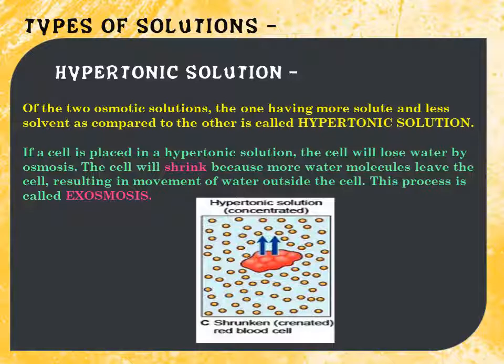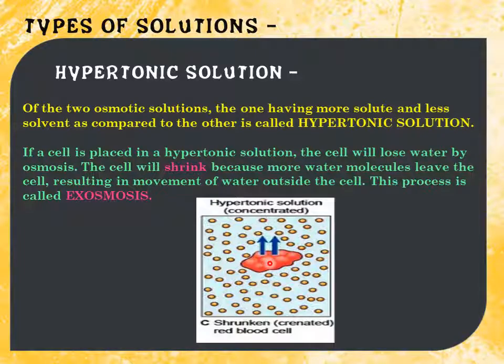With respect to the cell, the concentration of solute in the beaker, you can see the number of solute particles is very high. So more solute particles are present in the beaker as compared to the cell. If solute is more here, definitely solvent will be less, and then solvent will be more inside the cell.